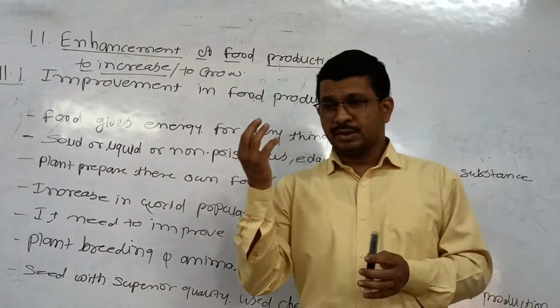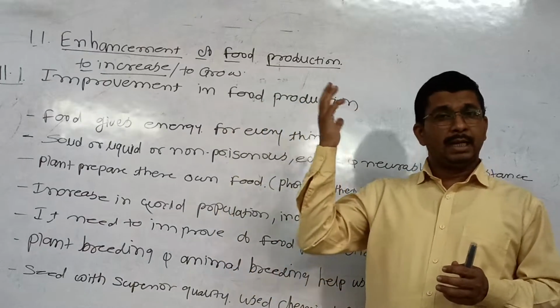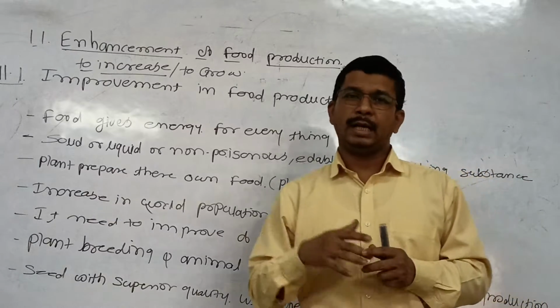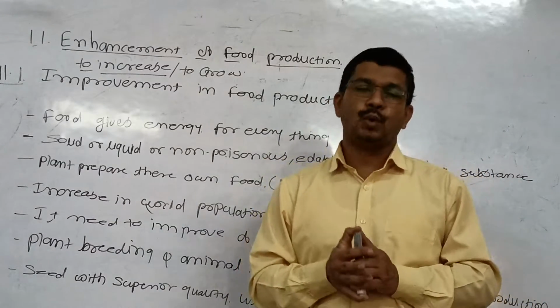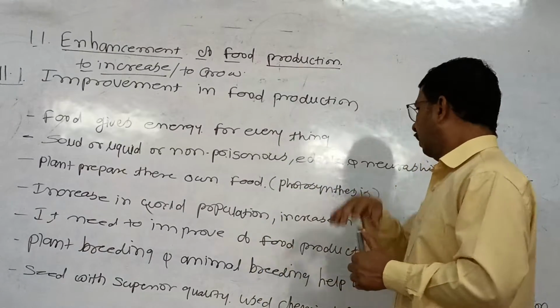They use CO2, H2O, and chlorophyll pigment. In the presence of sunlight, they prepare glucose, and the byproduct is O2, oxygen, which is very necessary for us.